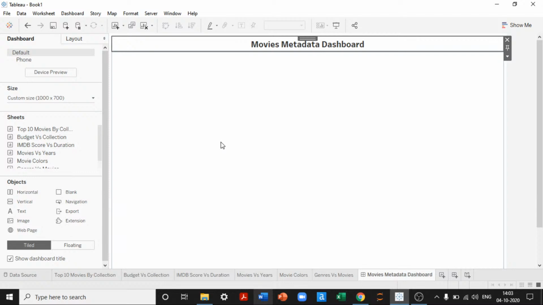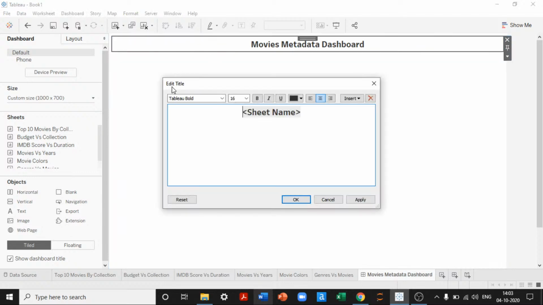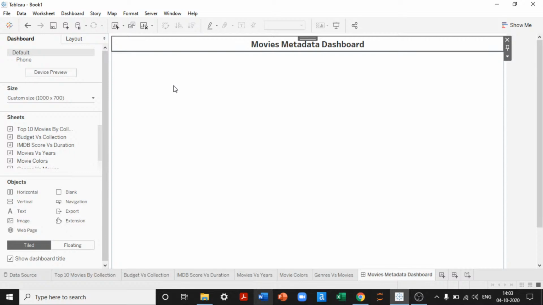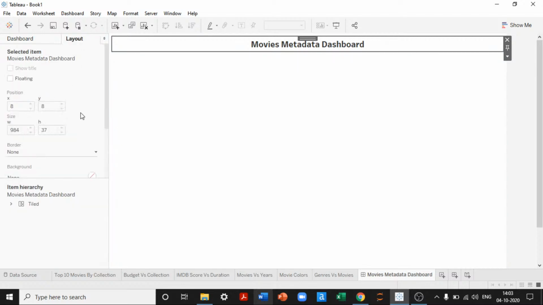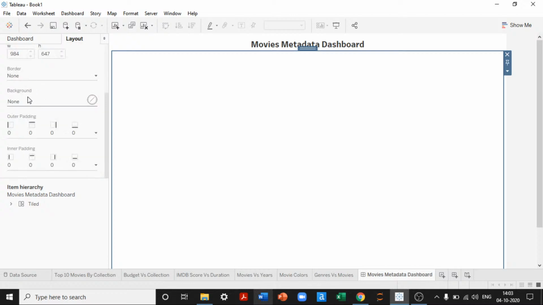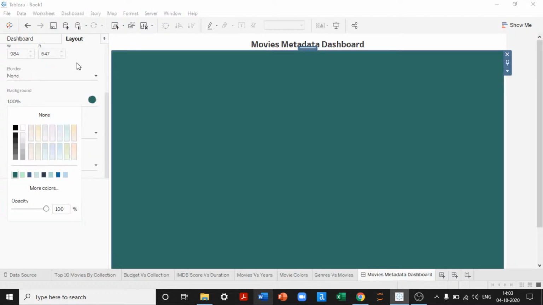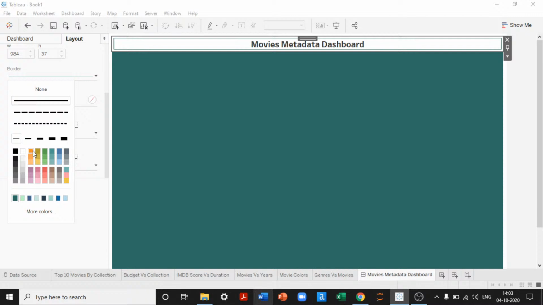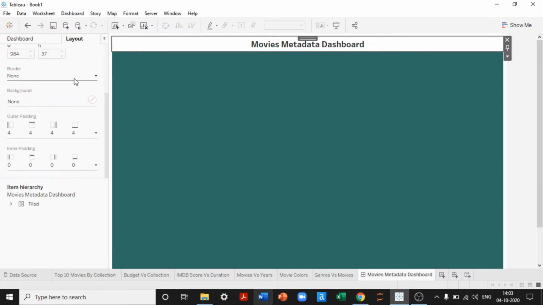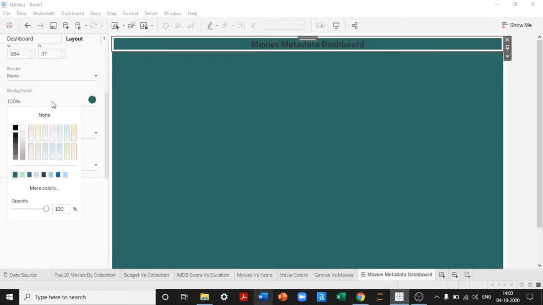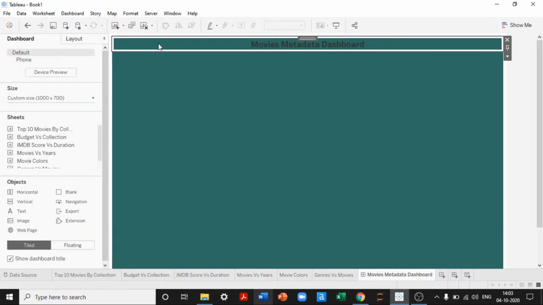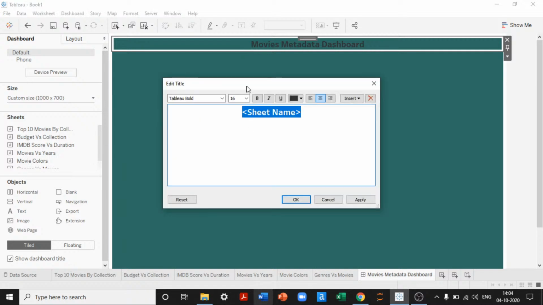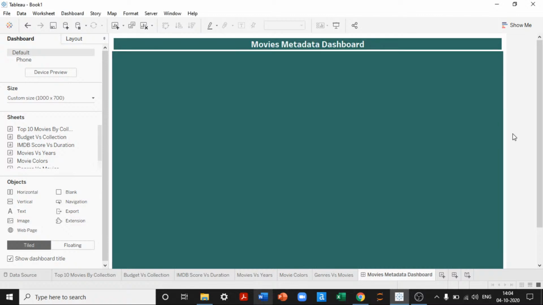It looks good to me, but I don't want the color white, because the reports that we have built are in different colors. So I'll go to layout, scroll down to the background, and pick the darker color that we have used to build the dashboard. I'll pick the same thing for my header as well. Here we are not seeing the values because it is in black, so I'll change this into white. So we have the dashboard title ready, which says movies metadata dashboard.